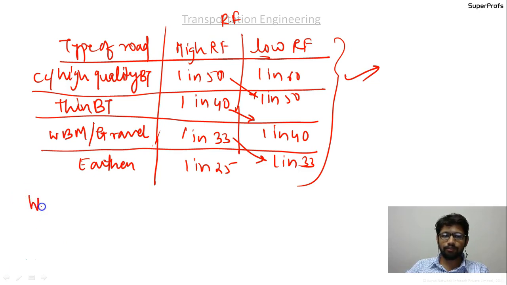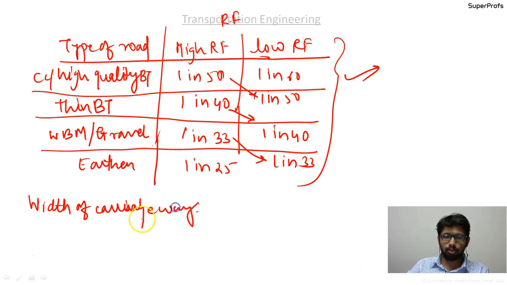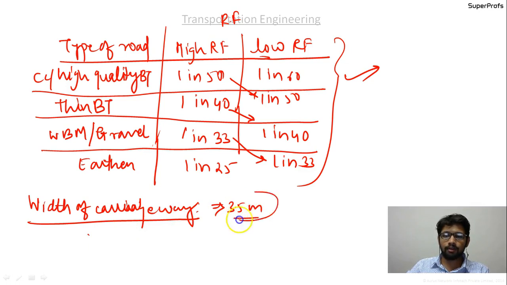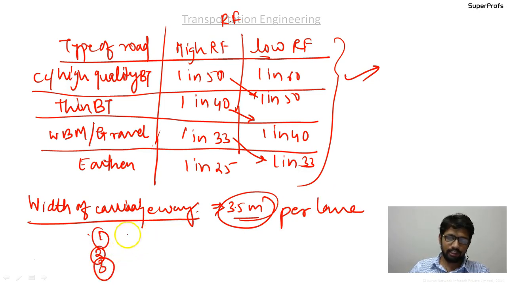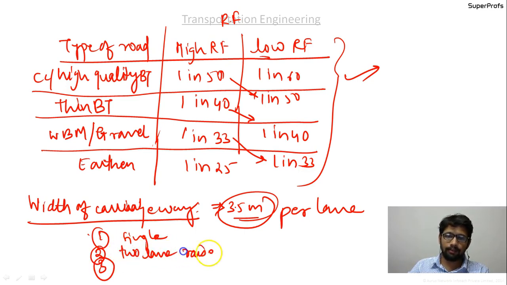Next thing we discussed was the width of the carriageway. You should know what a carriageway is, and you should remember that the width of carriageway is 3.5 meter per lane, but with 3 exceptions. The first exception was if the road is a single lane road, the second if it is a 2-lane road with raised curbs, and the third exception was the intermediate carriageway.